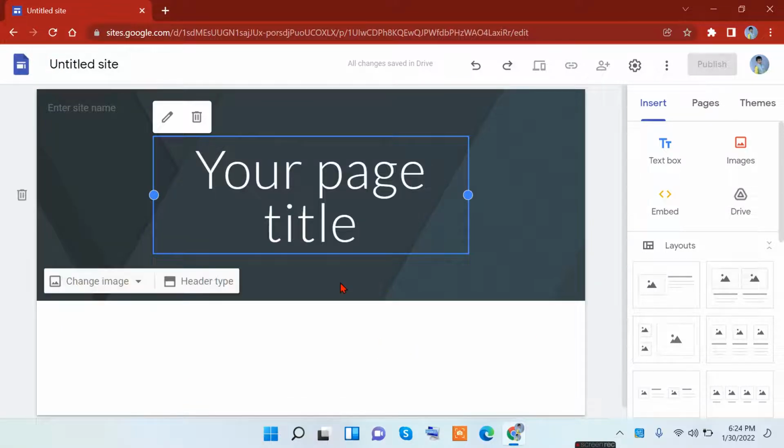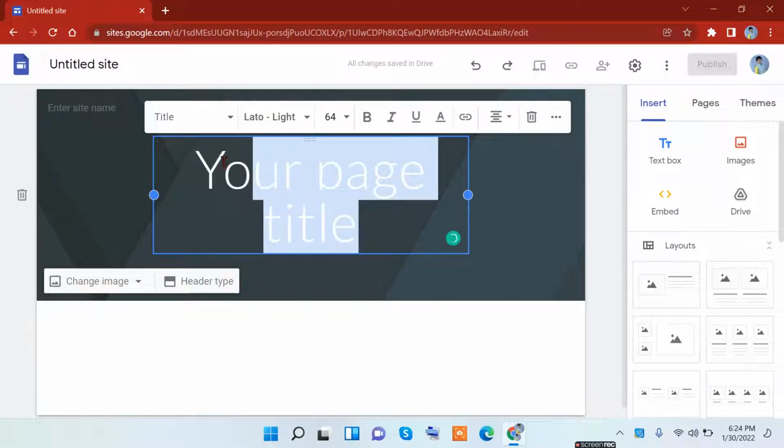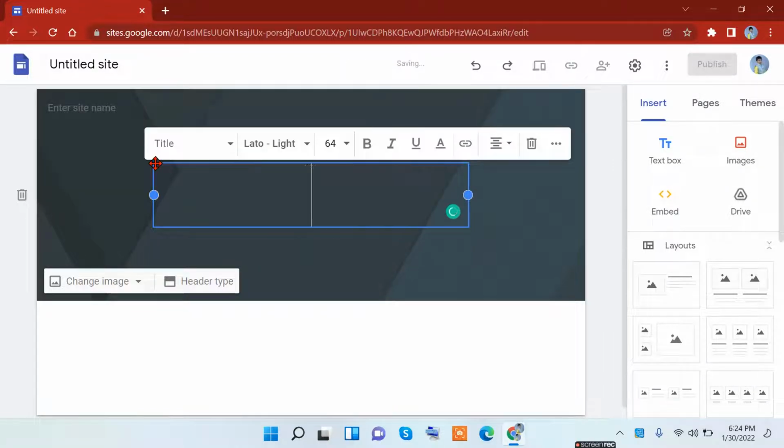Right, so this is where you will be creating your website. Here you just have to go ahead and enter your page title and what you want its name to be. For my site, I like to spread awareness of things that are good for people.